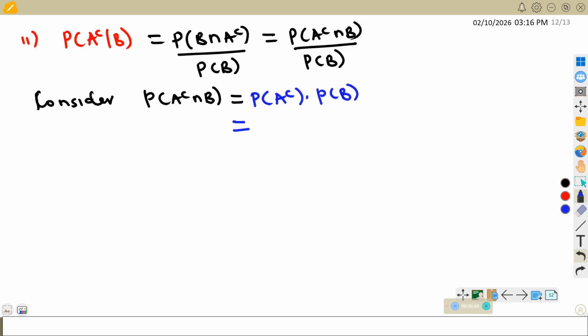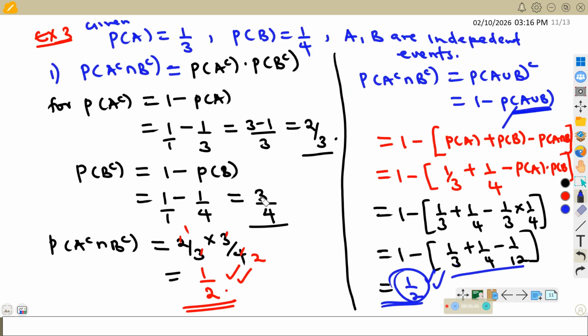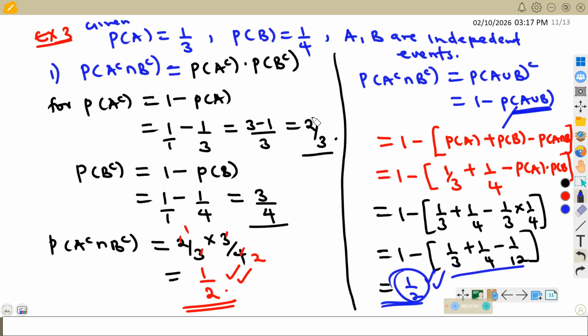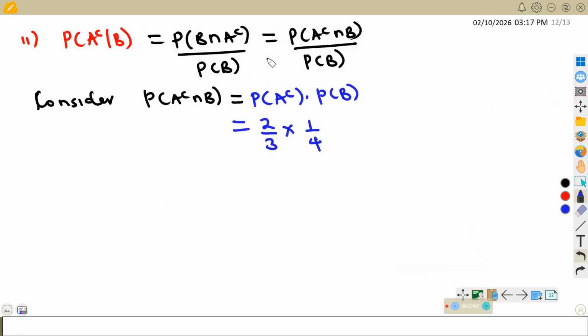So probability of A complement, we have it somewhere here. A complement is 2 out of 3. So this is 2 out of 3. Probability of B is also given as a quarter. So we go on and simplify this. By 2 is 1, by 2 is 2. So we get 1 out of 3 times 2, which is 6. So that is A complement intersection B.